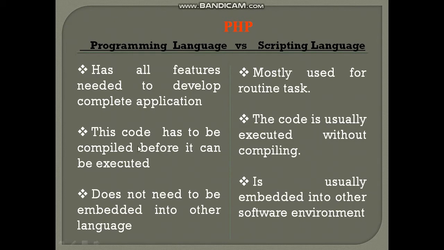In scripting languages we have to use 2-3 languages to make one complete application. The next point is that in programming languages, the code has to be compiled before it can be executed. In any programming language, we first have to compile the program, and then we have to execute it. But in scripting languages, it is nothing like that. You can directly execute it. It does not need to be embedded into other languages. I have already told you that a programming language is complete in itself, but scripting languages are not like that. We have to combine 2-3 languages and move forward.